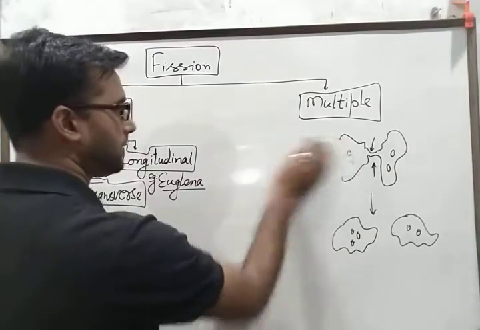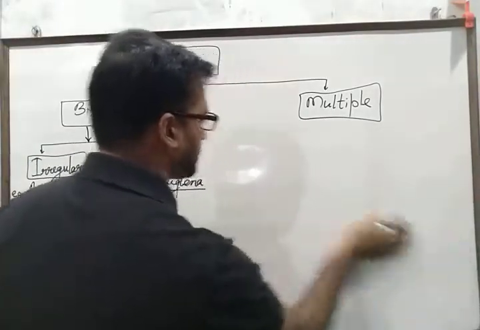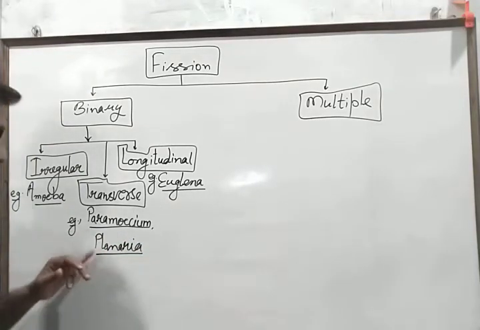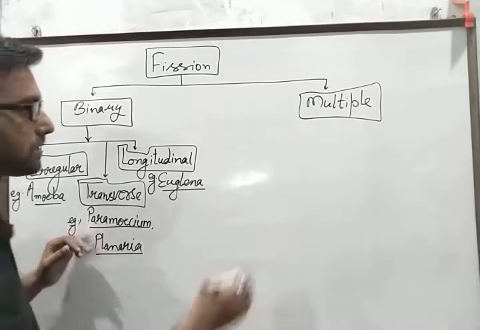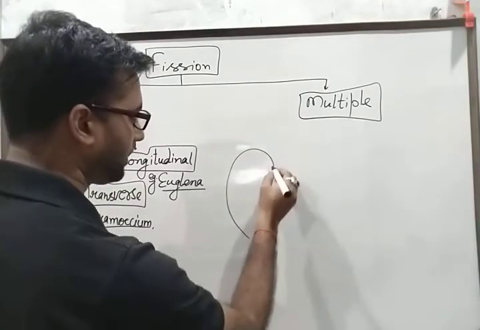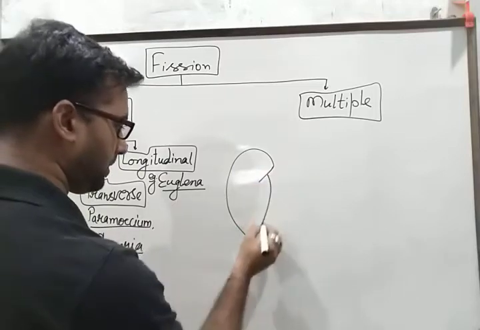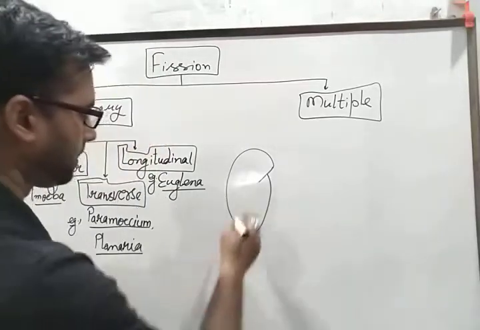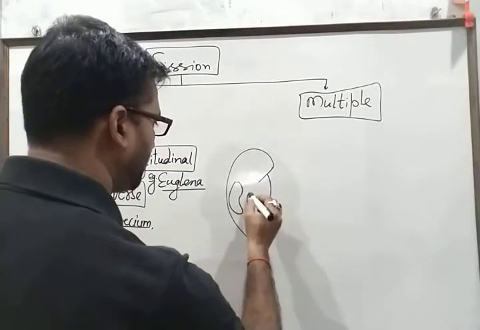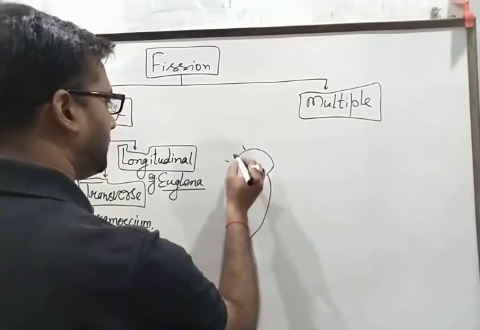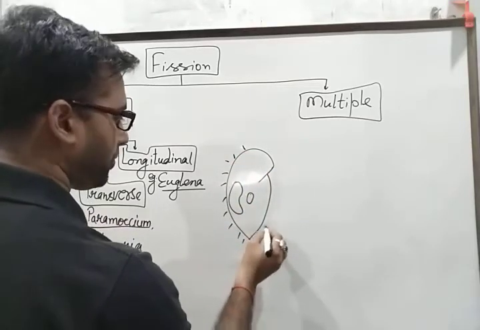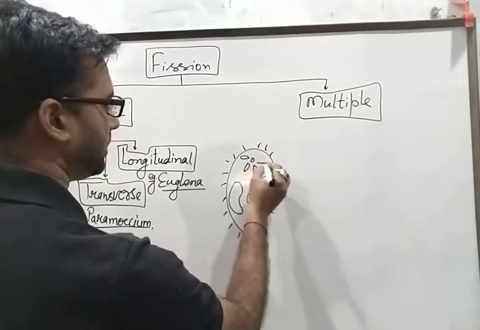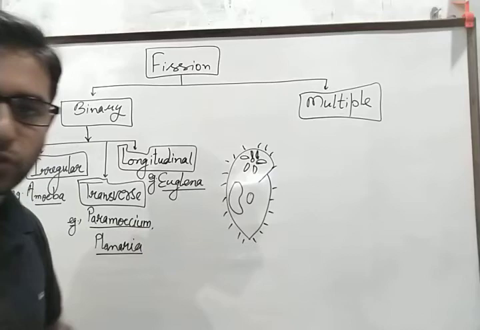Transverse binary fission is found in some specific protozoans and metazoans also. One of the best examples is paramecium, and another is planaria. Actually, planaria has the highest capacity of regeneration. Now there are two nuclei, one of which disappears during sexual reproduction. For further details, I'll make another video on this for postgraduate and undergraduate students.